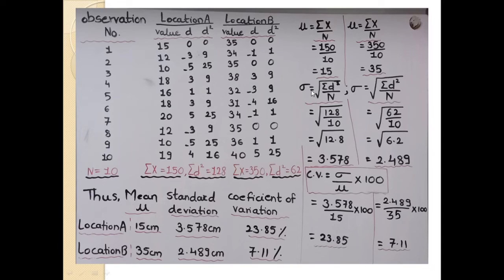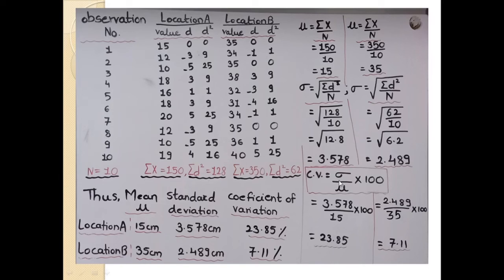Next I calculate the standard deviation. The formula of standard deviation, sigma, is equal to the square root of summation of d square upon n. Here I have written the value of summation of d square, 128, divided by 10. The root of 12.8 is equal to 3.578. It is the standard deviation for location A.